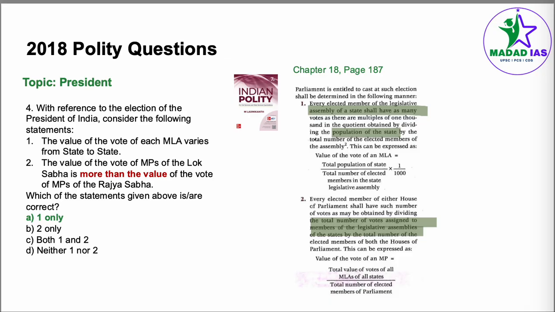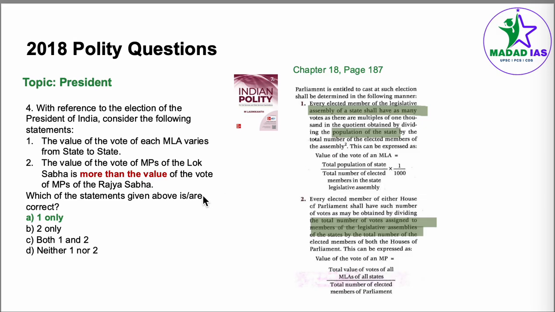The value of MLA's vote is not uniform across India. It is calculated based on state's population. Currently it's using 1971 census data divided by the total number of elected members of Legislative Assembly. Because population and the number of state assembly seats differ by state, the vote value can vary. For example, in 2022, an MLA from Uttar Pradesh had a vote value of 208, while an MLA from Sikkim had a vote value of 7.